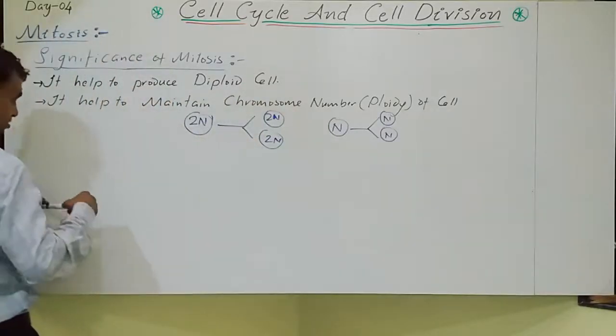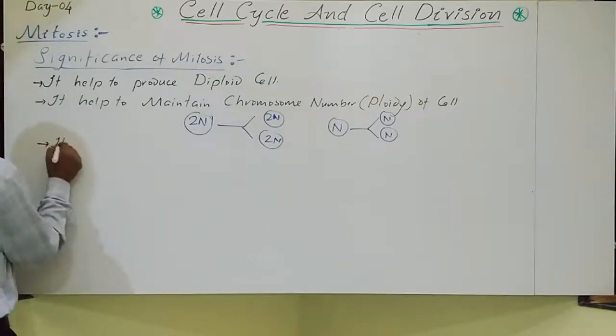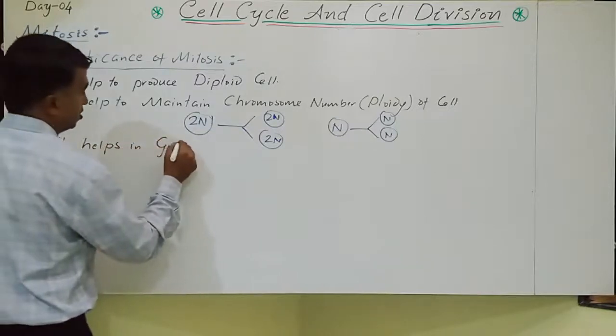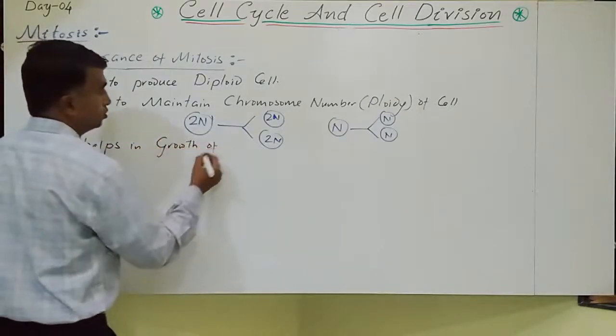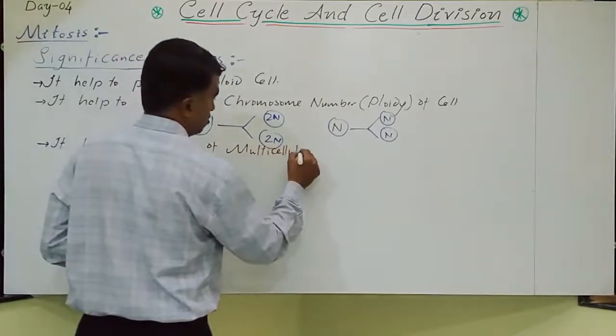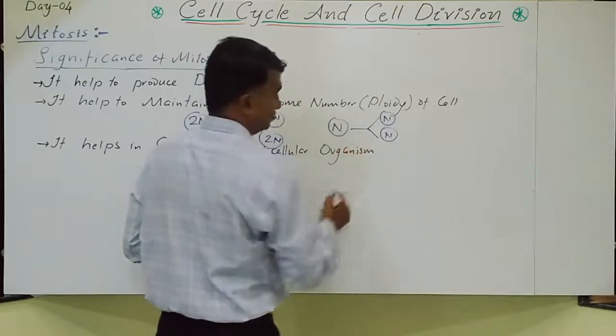Mitosis helps in the growth of multicellular organisms.